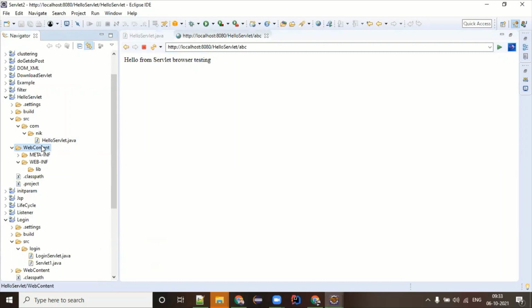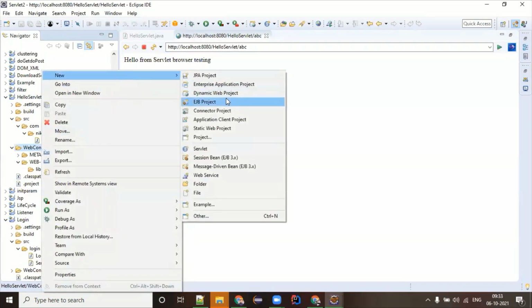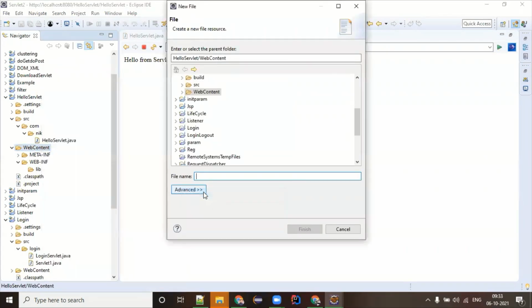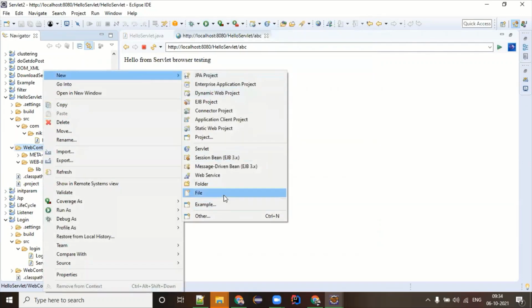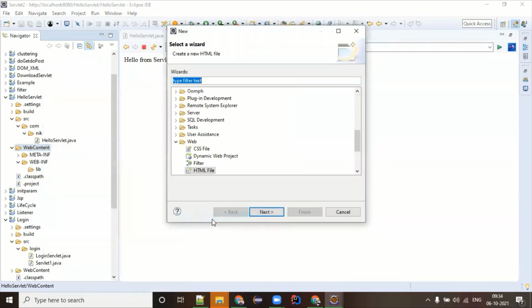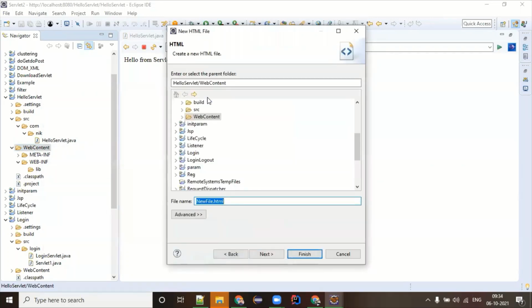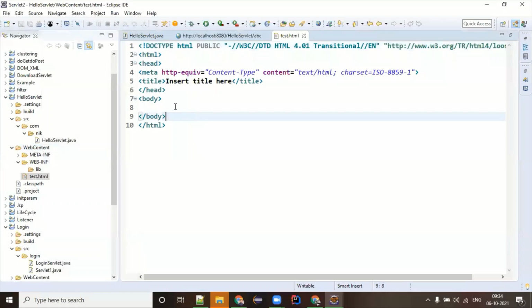So what I'm going to do is, in the web content folder, create a file which is an HTML file. Let me go here, new, other, and type HTML. The name I'm giving is test.html.